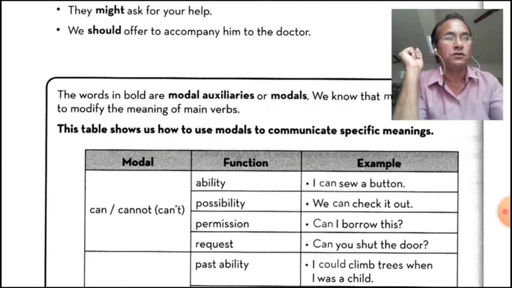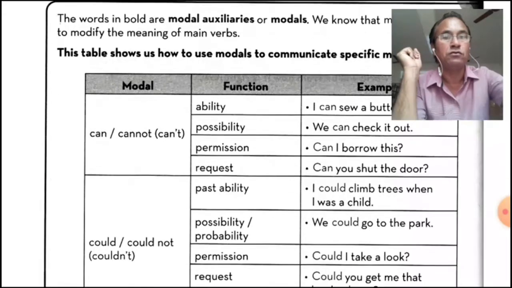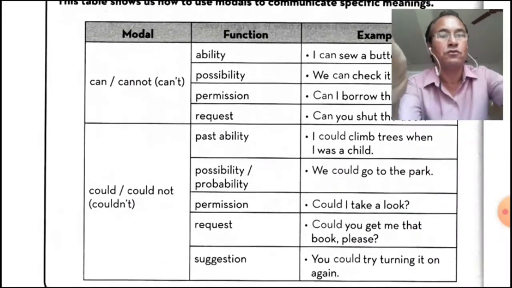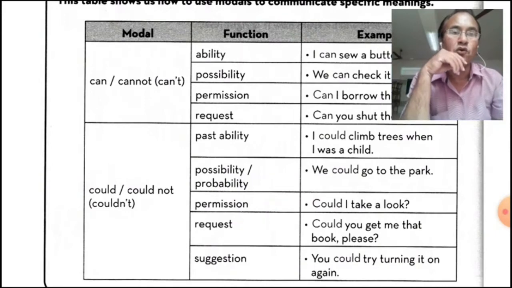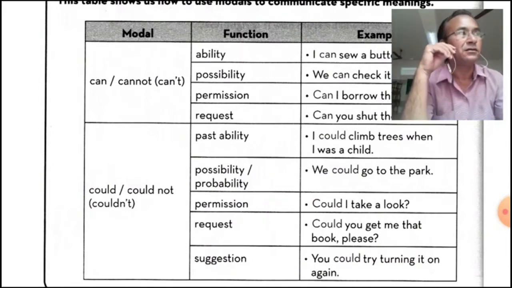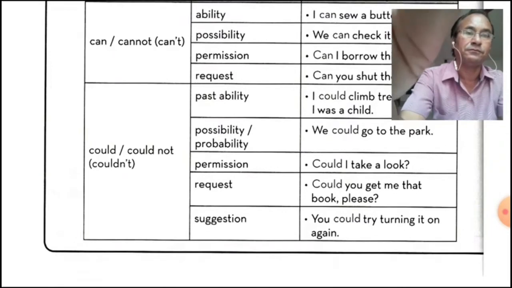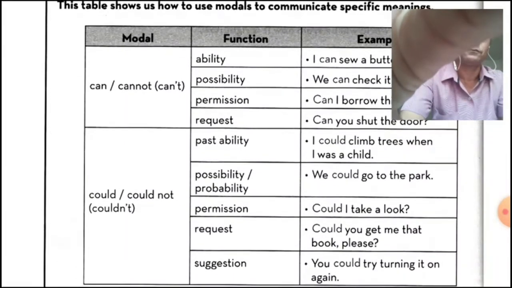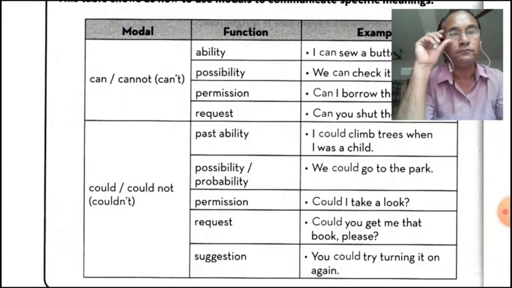Now move to could. Could or couldn't is the past form of can. Past ability: can for present and could or couldn't for past.